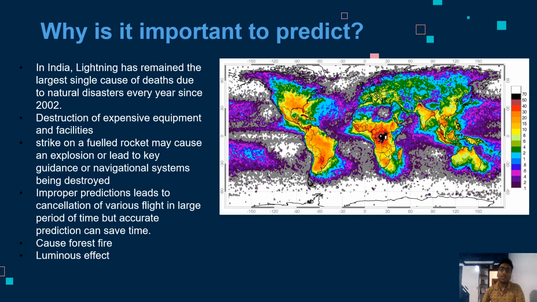The luminous effect is one of the demerits of lightning. A lightning strike nearby can temporarily saturate the retina of an observer. The eye is dazzled and vision is lost for several long seconds.